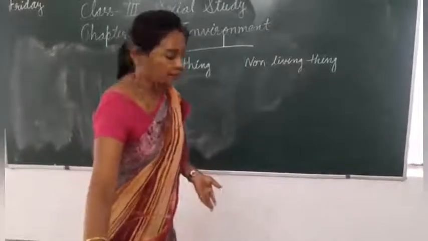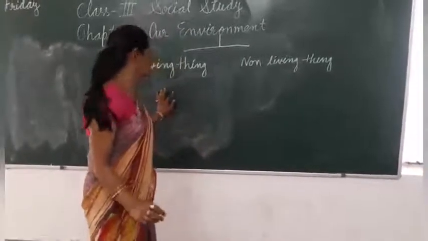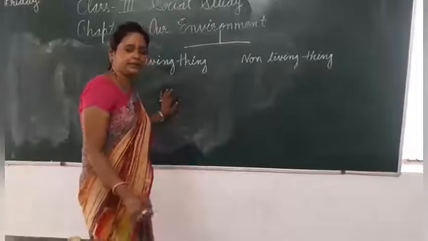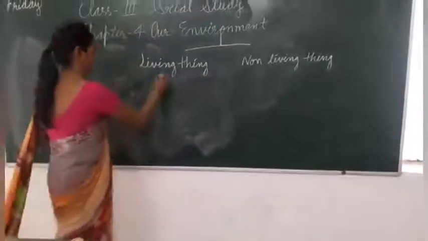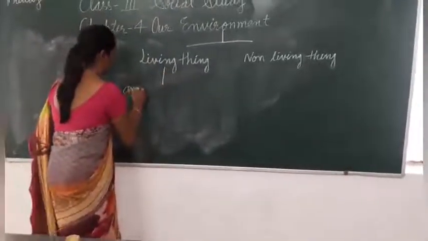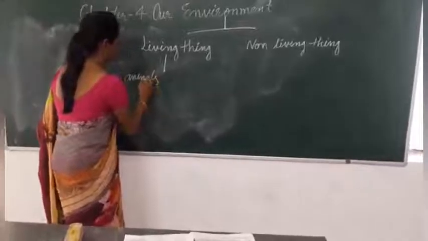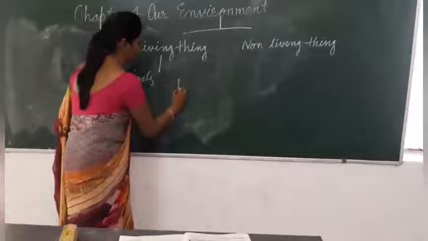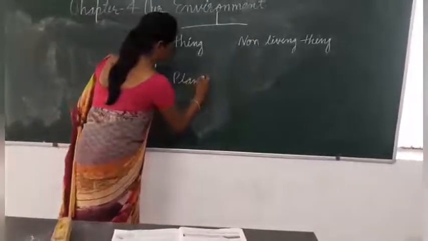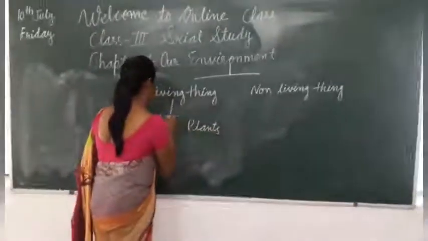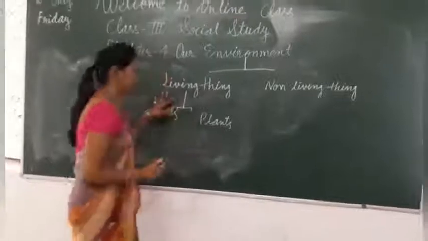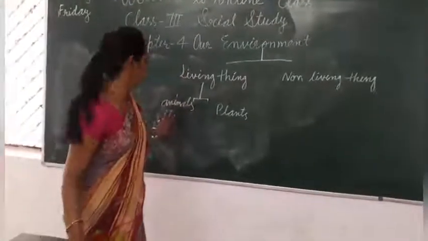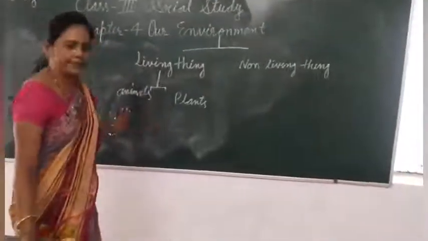Now children, the living things are divided in two parts: animals and plants. Okay. Living things are divided in two parts, that is animals and plants.